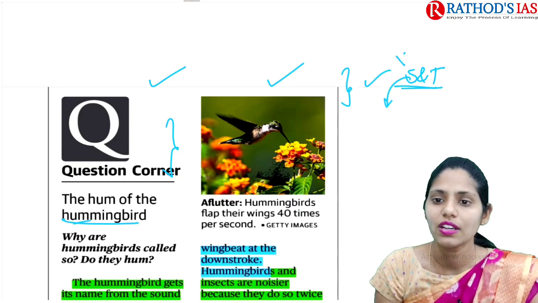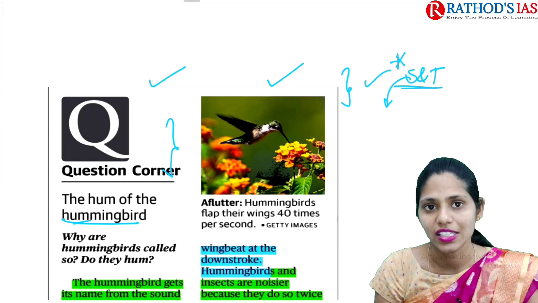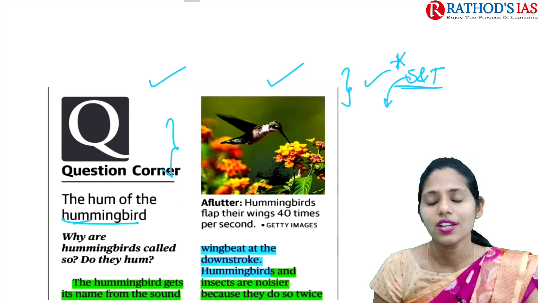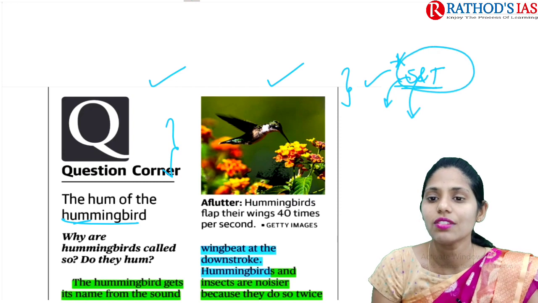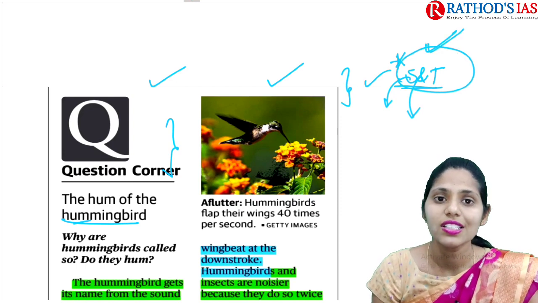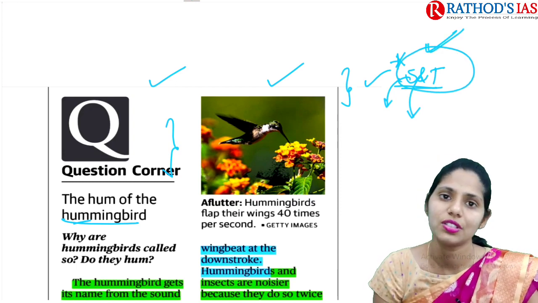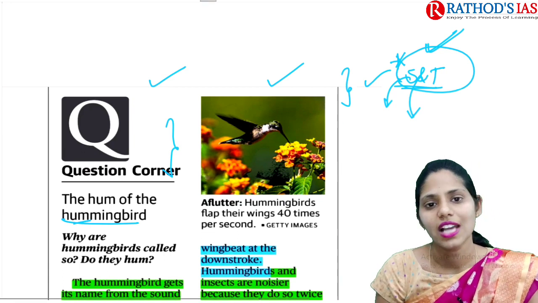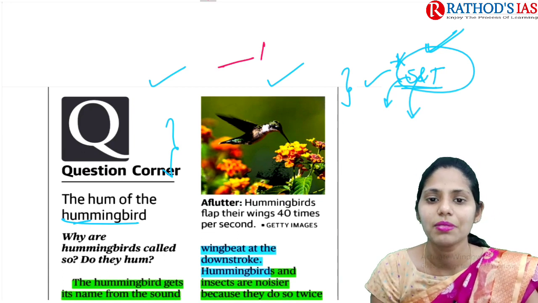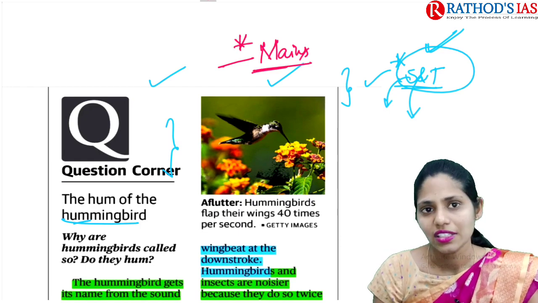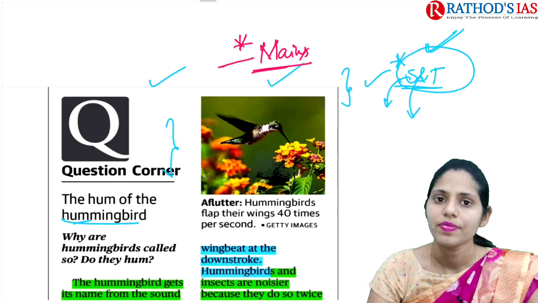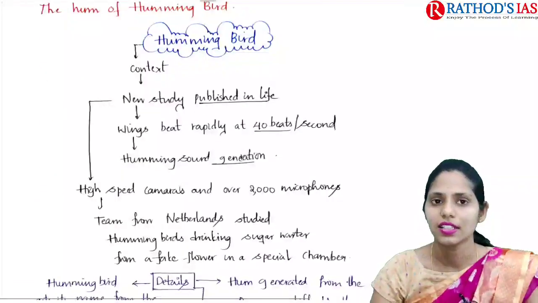Okay, so whenever you are writing answers regarding science and technology and advances, you can write that because of improvement or advancement in our science and technology, recently we also found out the reason behind the humming sound of this bird. In this way, this article is important whenever you are writing a mains answer. So I tried to attach this article also for discussion. And now let us see this article in great detail.